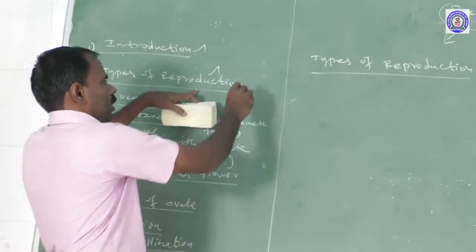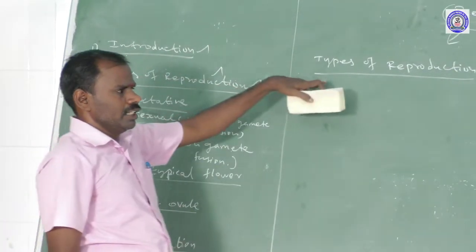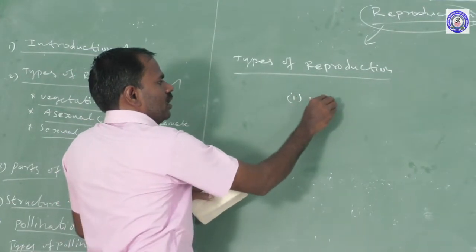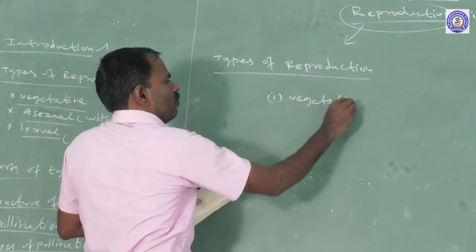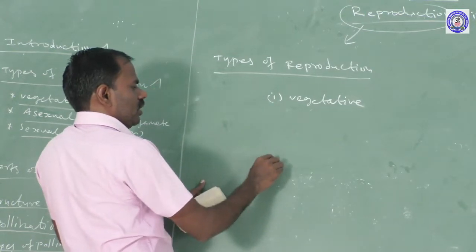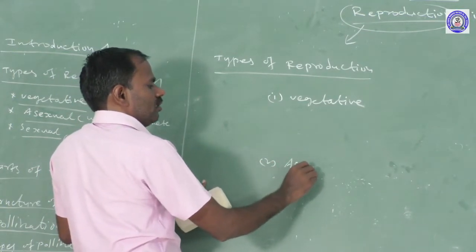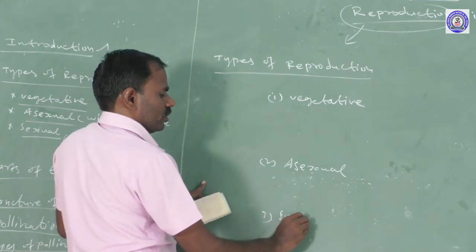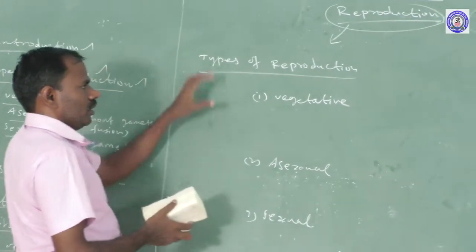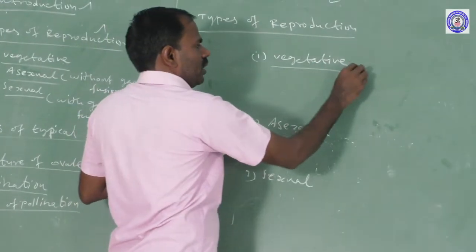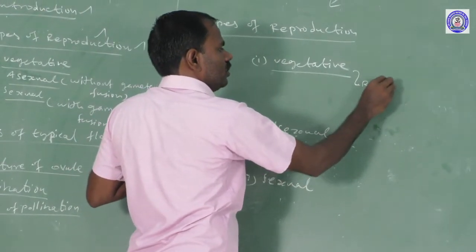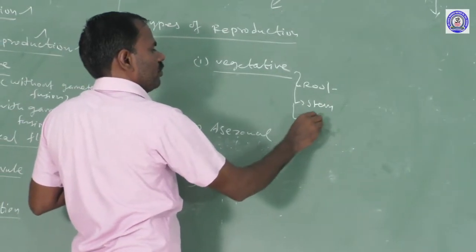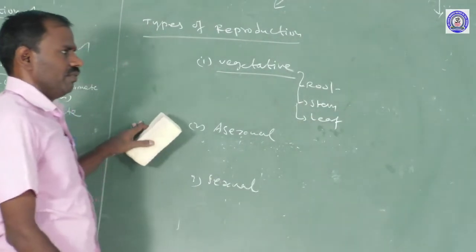The next topic is types of reproduction. There are three types of reproduction in plants. The first one is the vegetative reproductive process. The second one is the asexual reproduction process, and the third one is the sexual reproduction process. The vegetative parts of the plant body are roots, stem, and leaf.